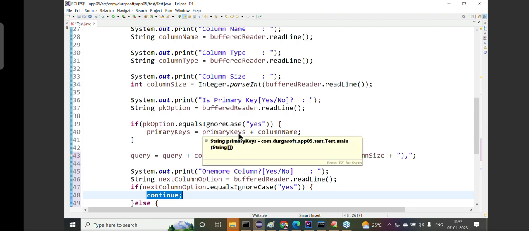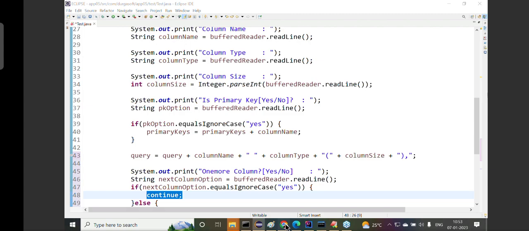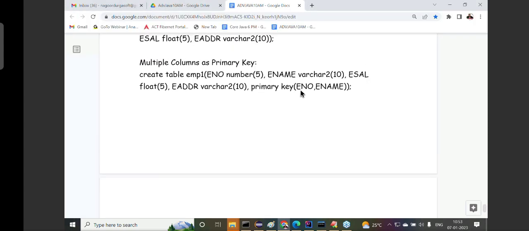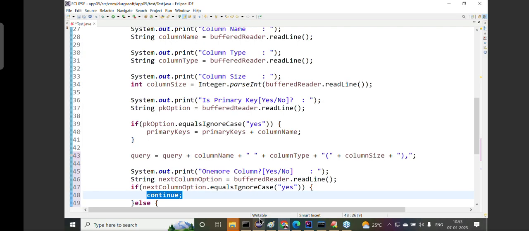But observe carefully, inside the primary key, observe this part here. In the primary key of ENO, comma, ename is required or not? Can I provide like this, ENO, ename? Exception will come. So comma is required or not? Answer my point here. Comma is required or not? Means whenever we are adding to this primary key, the second column we have to add with the comma. Am I right or not?